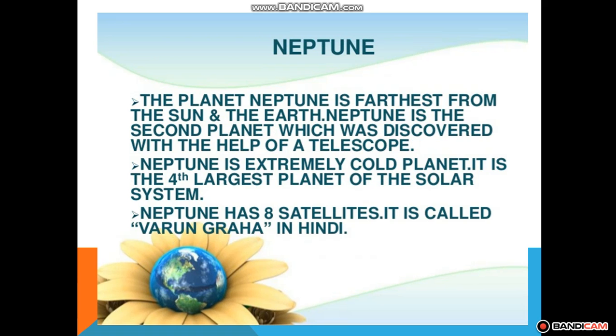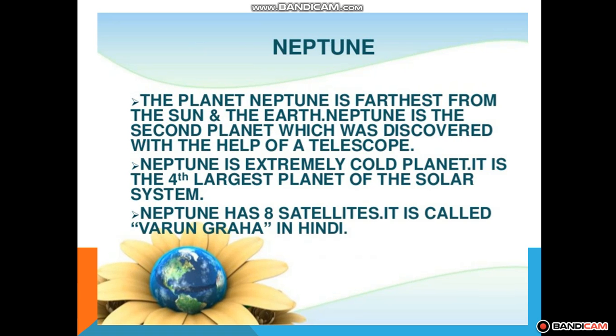Okay. So students, these are the 8 planets which I discussed with you. So students, the first 4 planets, that is Mercury, Venus, Earth and Mars, are much nearer to the sun than the other 4 planets. So they are called the inner planets. Okay, जो sun के पास हैं पहले 4 planet, that are called the inner planets. The inner planets have very few moons. इनके moons बहुत कम हैं.